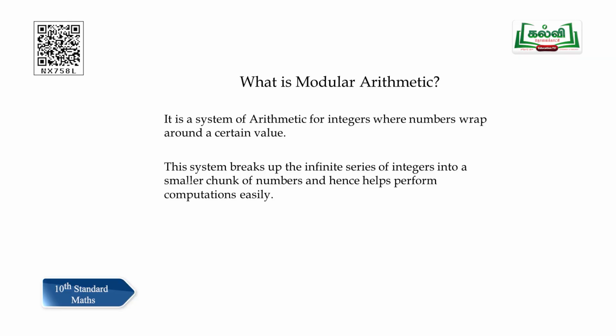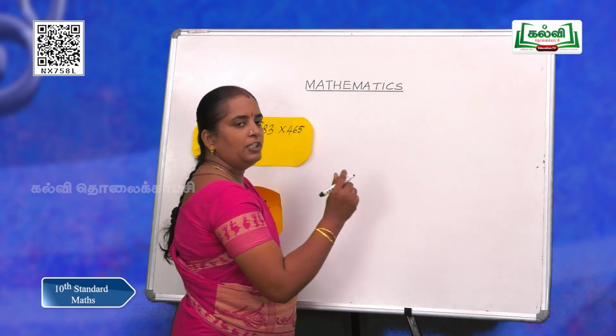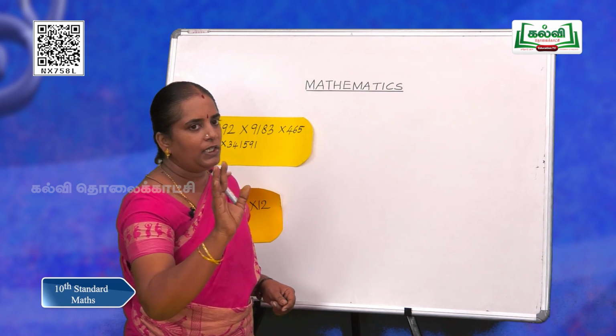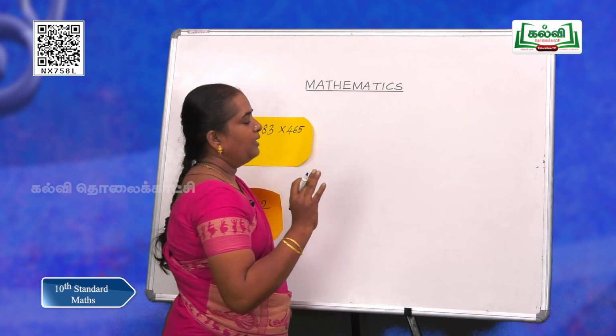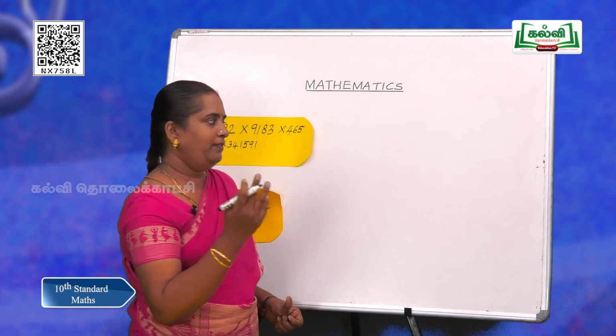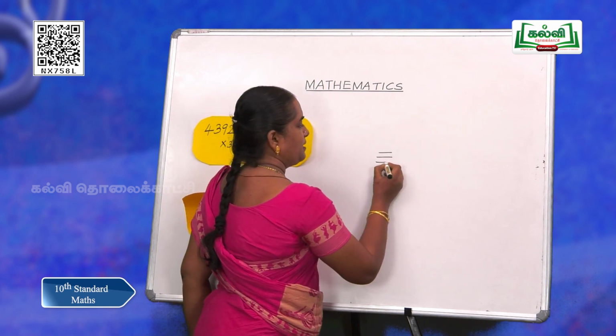It is a process, that is cyclic process of wrapping around a number, a certain number, for example 7 or 12. Then in this modular arithmetic, we are not going to use the word equal to. We are not going to say that two numbers are equal in modulo. So, in modular arithmetic, we will be using congruence.